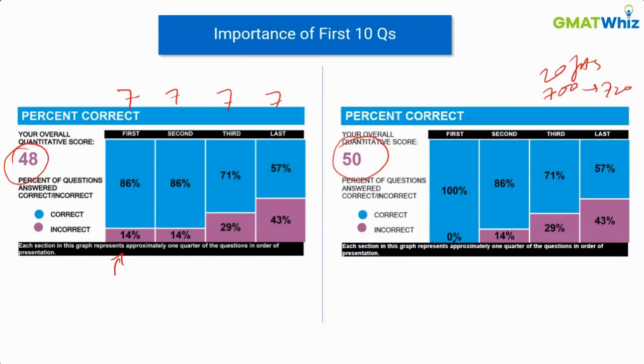So what does this mean? It basically means the first 15 questions are very critical for you. They may not be as difficult as the ones that are going to come later, but they're very critical. What about the last 15 questions?